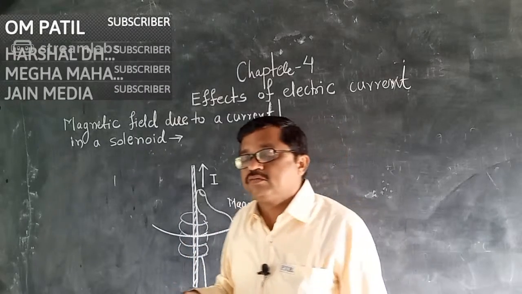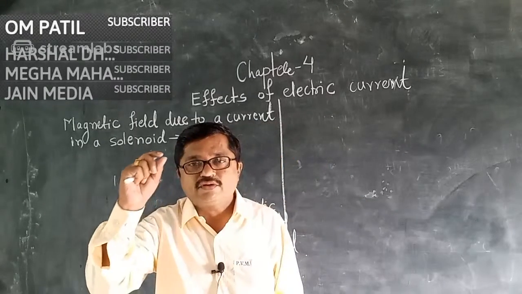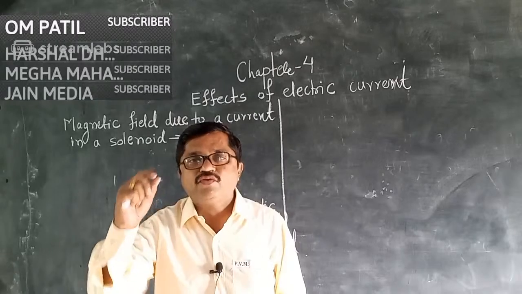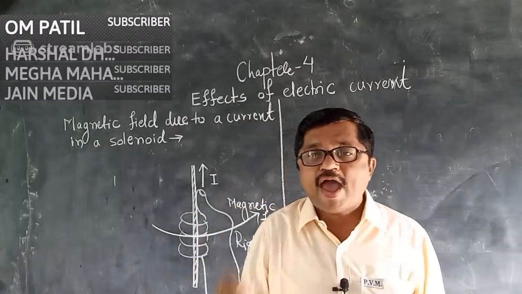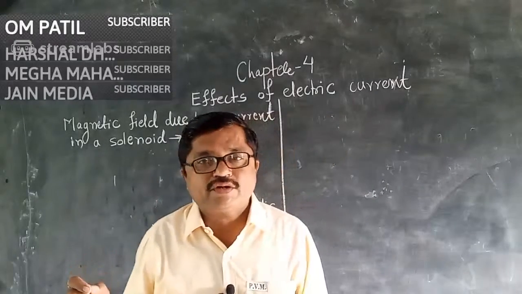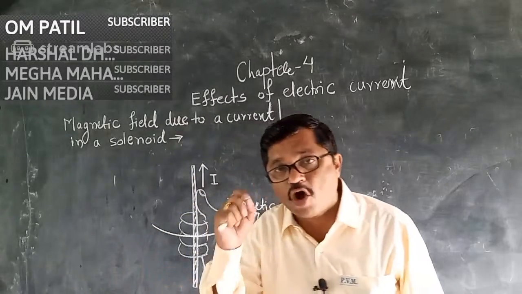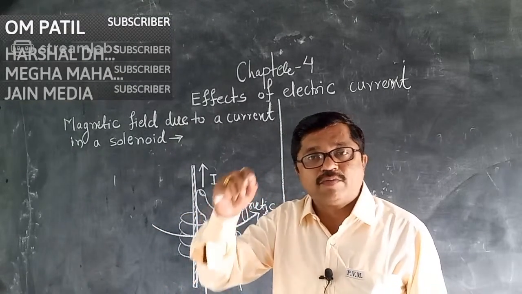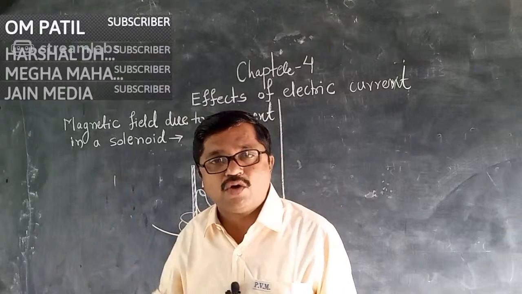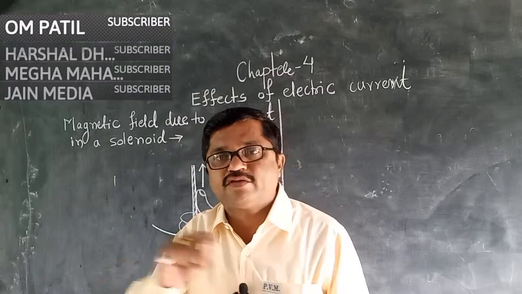Another example, another thing that we use in our house that works on the heating effect of electric current is the electric fuse. That fuse is also very important, as it protects very valuable electrical equipment in our house from high current coming in due to any fault or accident.